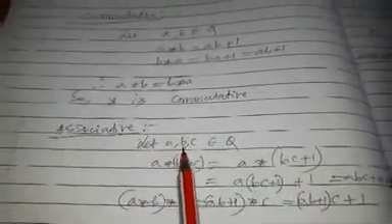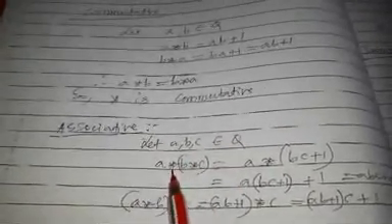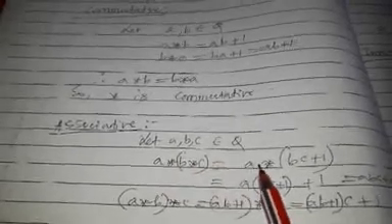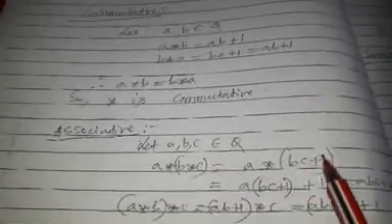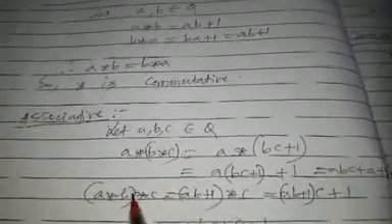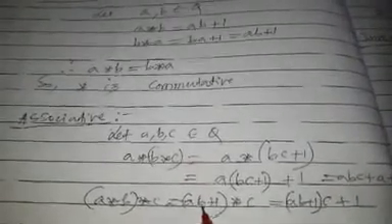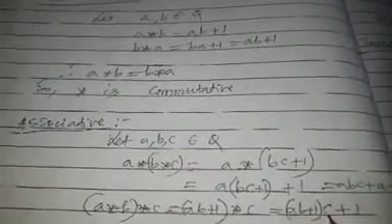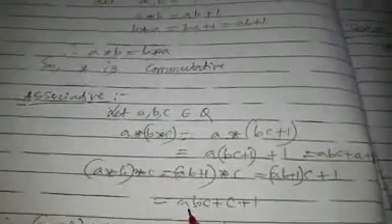Associative: let A, B, C belong to Q. A star B star C is equal to A star (BC plus 1), so A(BC plus 1) plus 1, which is equal to ABC plus A plus 1. And (A star B) star C is equal to (AB plus 1) star C, that is (AB plus 1) C plus 1, that is ABC plus C plus 1. So these are not equal, so the star operation is not associative.